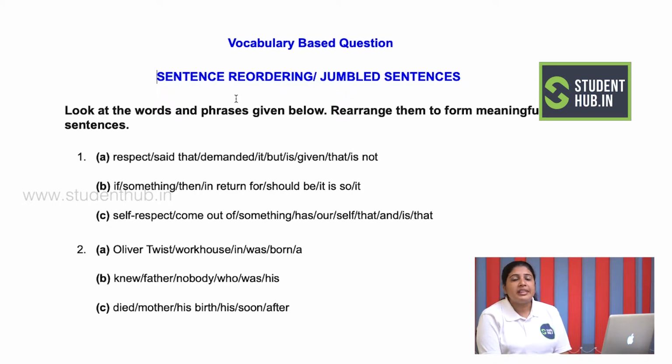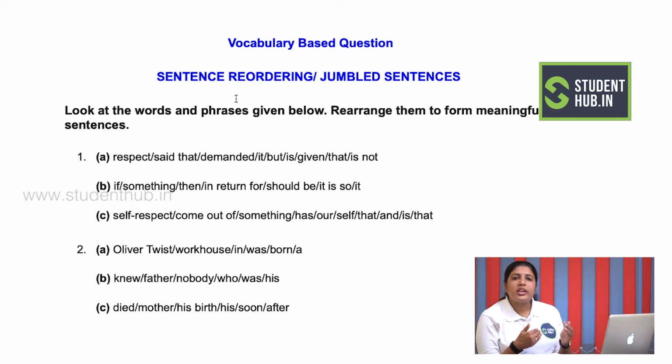Usually these are given in these two forms. The question asked would be reorder the sentence or unjumble the sentences given. When you look at these examples, you might even wonder that it is so easy to solve. Yeah, there are words which are all jumbled up and we need to put them in the correct form. Yes, this is very easy till you know the trick. Sometimes there are complicated sentences which might be really confusing, and sometimes there are sentences which are quite easy, which you can actually make out when you read them.